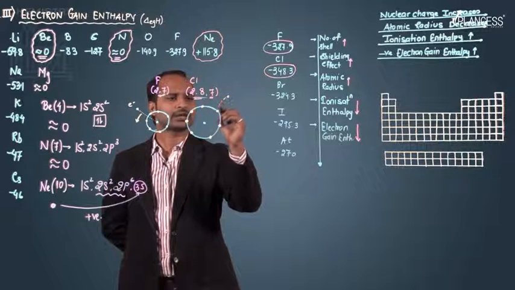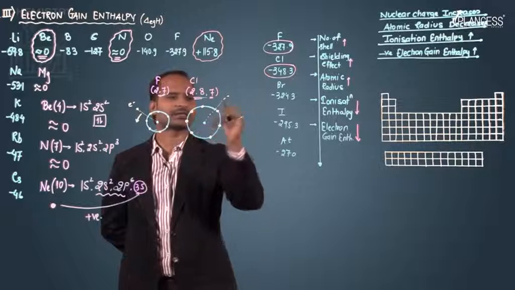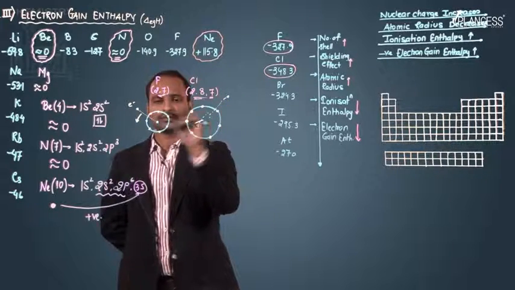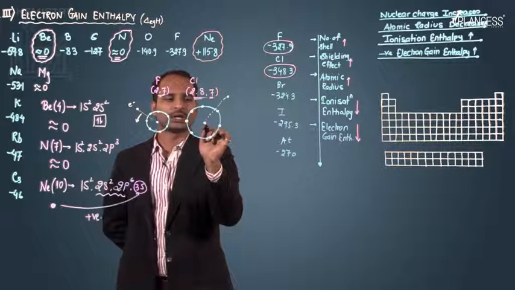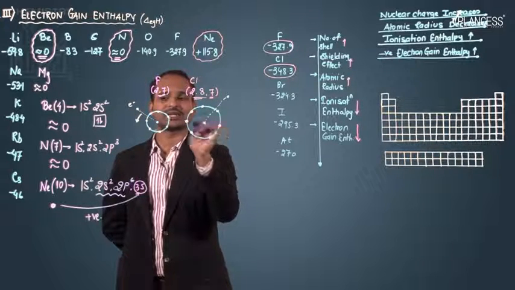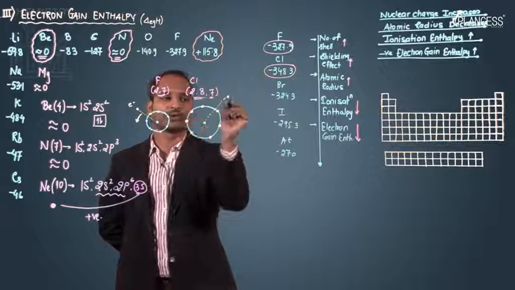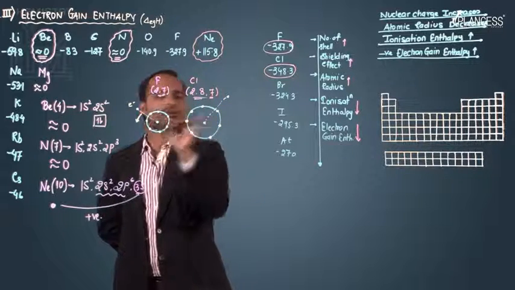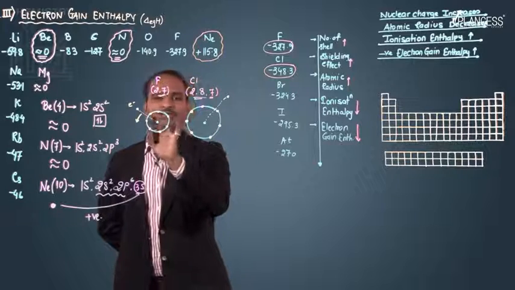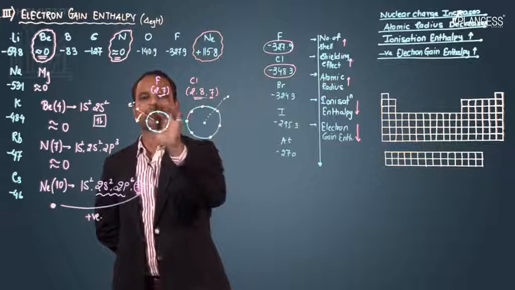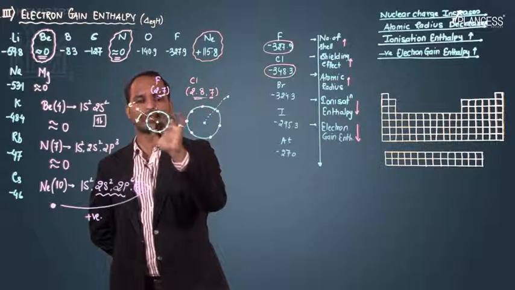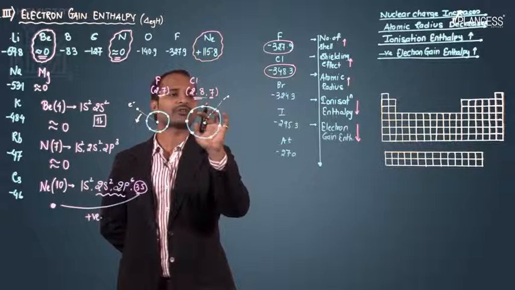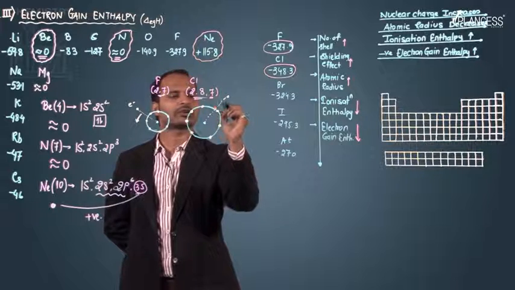Now when this electron comes, the nucleus is again attracting this electron. The nuclear power here is less than the nuclear power of fluorine. But here, when the electron is attracted, the repulsion felt by the coming electron in fluorine, due to its small size and high electron density, is not felt by the coming electron in the case of chlorine.